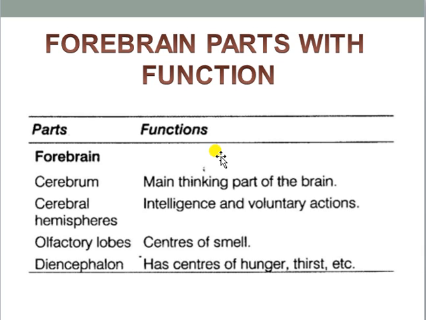Here one more thing I want to add: this specific cerebrum portion is made up of a few parts or lobes, and those lobes are the frontal lobe, next the parietal lobe, next the temporal lobe, and fourth the occipital lobe.